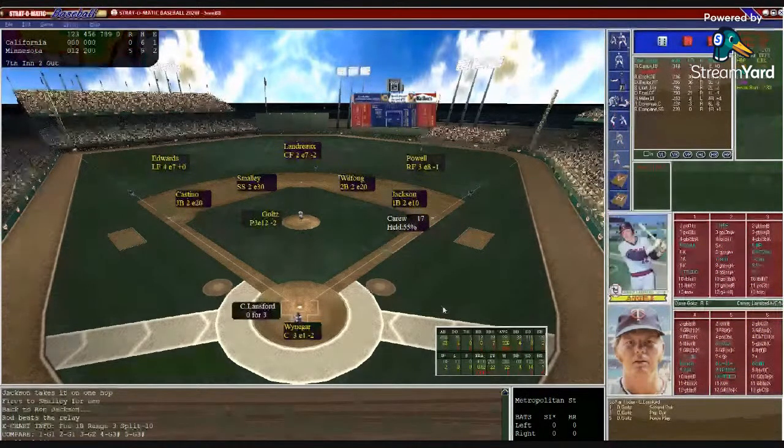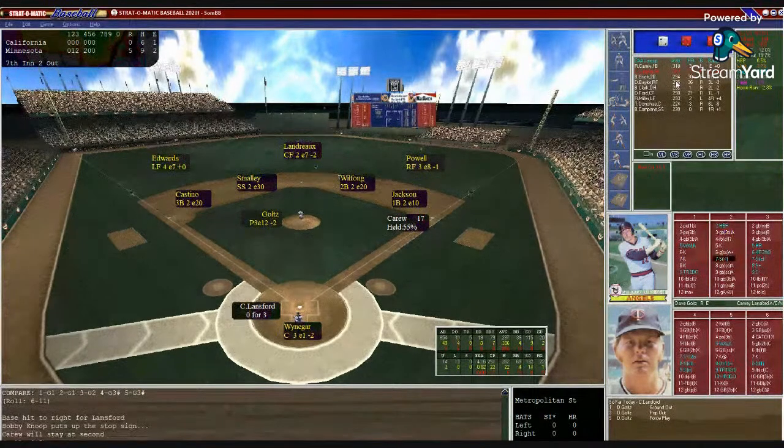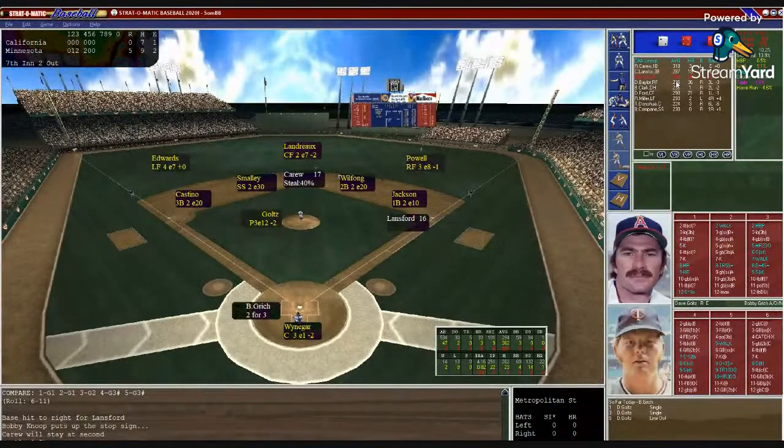Carew takes over at first, and here's Carney Lansford. He's 0 for 3. Weininger puts in the target, taps down. Goltz looks in. Here's the windup and pitch to Lansford. 2-7, base hit. So the Angels with 2 on and 2 outs.